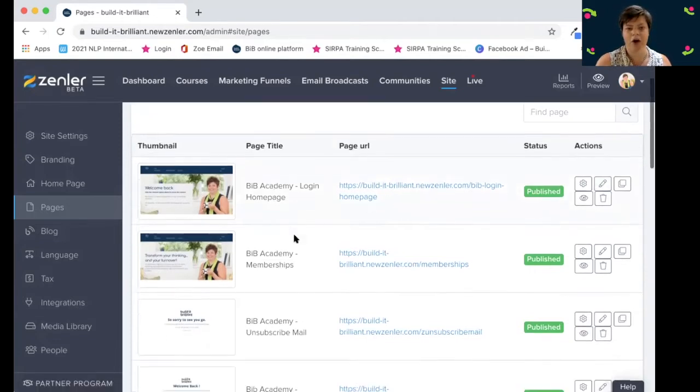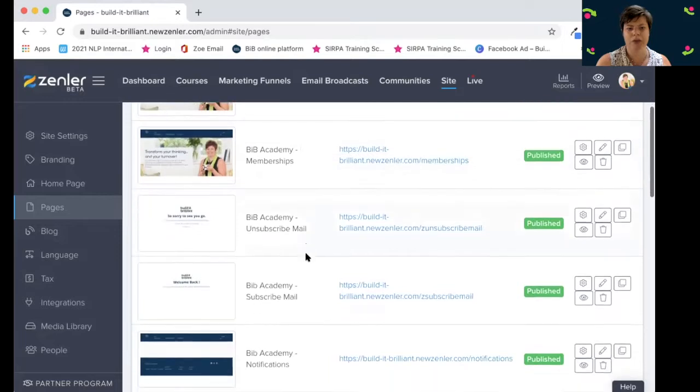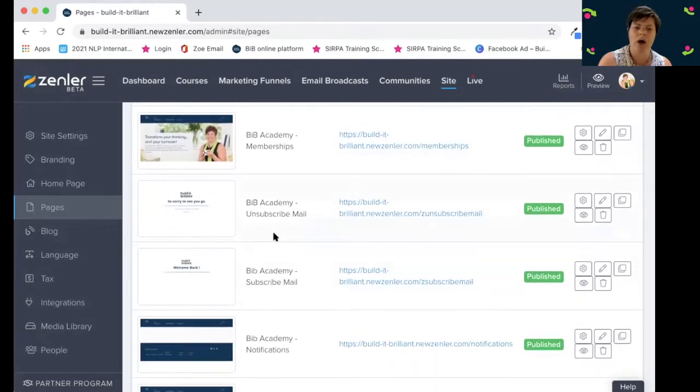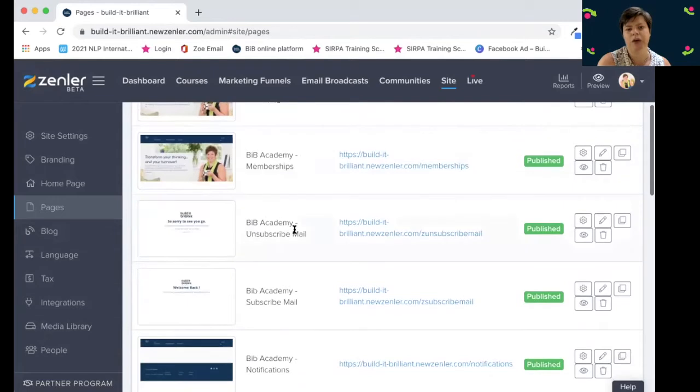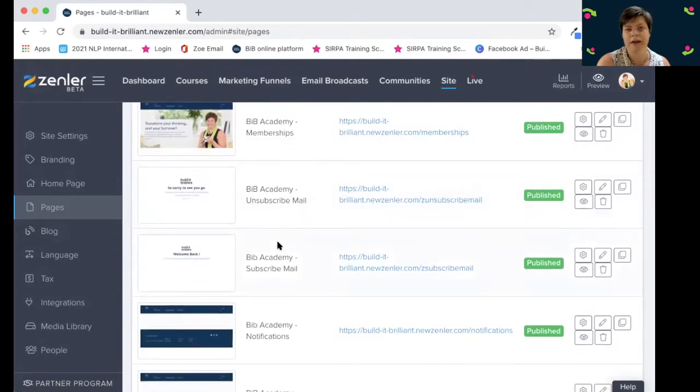We have a home page, my membership page, and quite a lot of these other pages. I added this membership page, but other than that, when you sign up it does come with these, and you can just edit them with your logos and your colors.